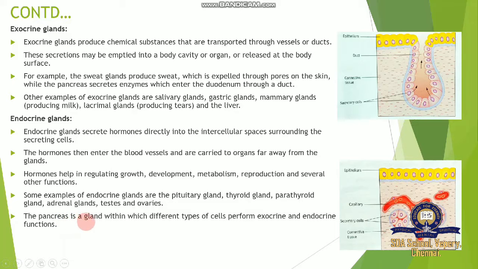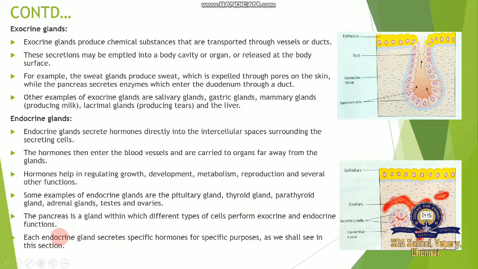The pancreas is a gland which has different types of cells performing exocrine and endocrine functions, so it is called dual in function. Each endocrine gland secretes a specific hormone for a specific purpose, as we shall see in the section.